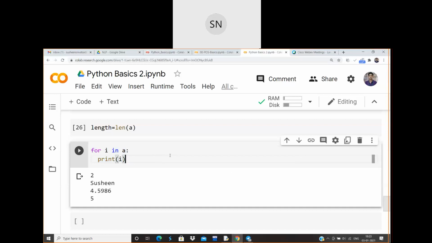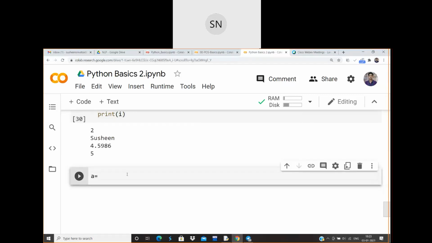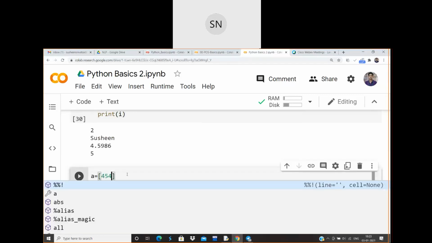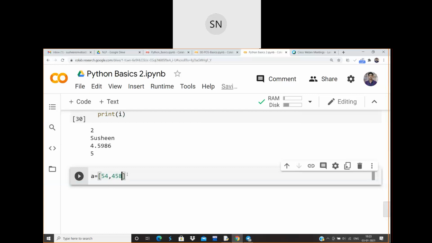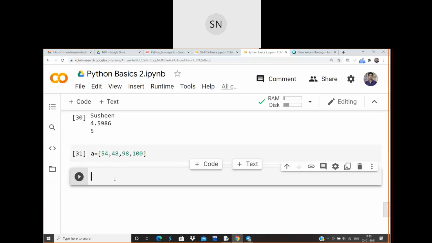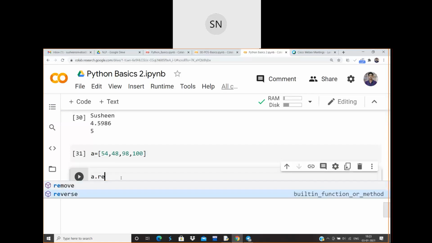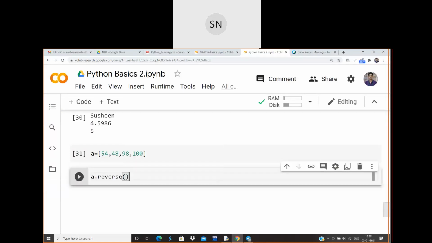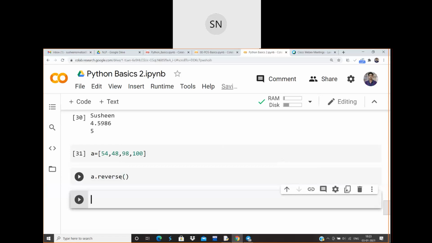Let us move on to another part. So let me initialize the list over here: 54, 54, 48, 98, and 100. Okay. There is one more particular method, sorry, which is there to reverse the order of the sequence present in a list. Let me show that one. A dot reverse. If you do that, then the whole set of values present in A will be reversed.